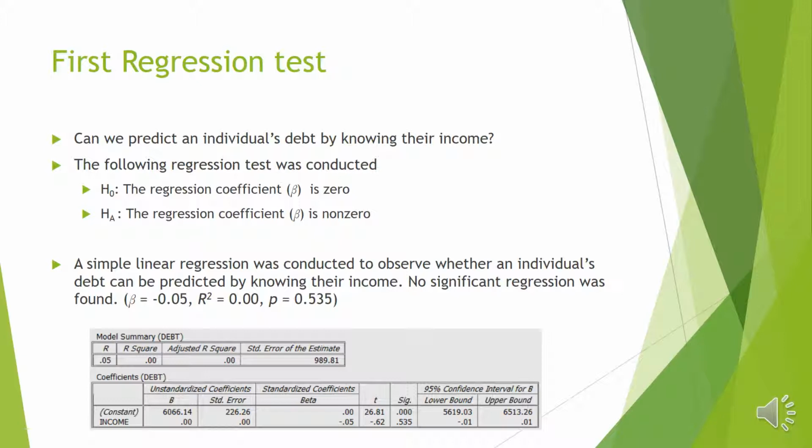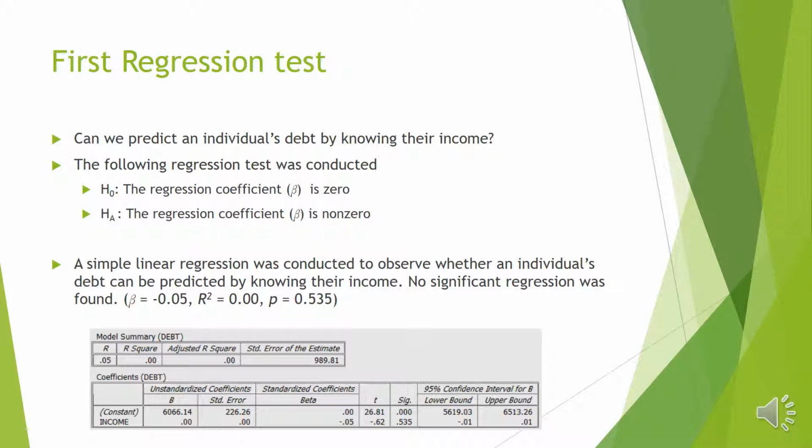For a first regression test, we ask the question, can we predict an individual's debt by knowing their income? So we performed the following regression test where our null hypothesis stated that the regression coefficient of beta was zero. The alternative hypothesis stating that the regression coefficient is non-zero. A simple linear regression was conducted to observe whether an individual's debt can be predicted by knowing their income.